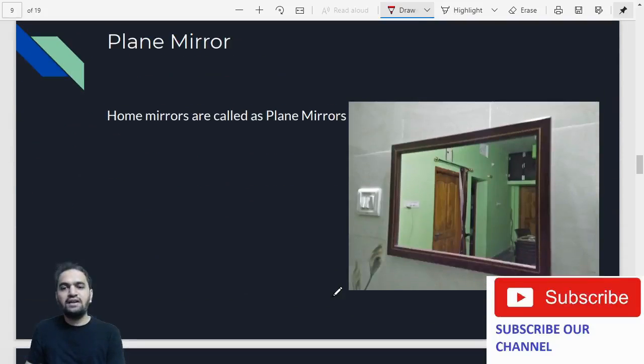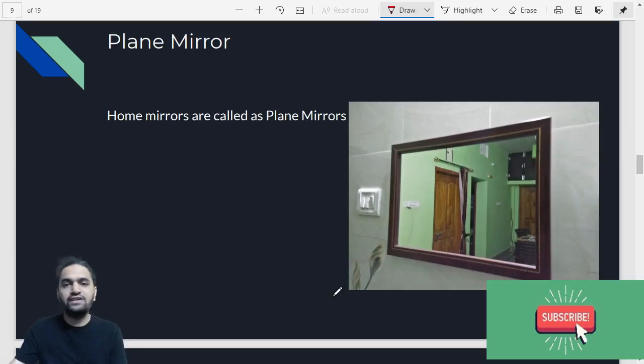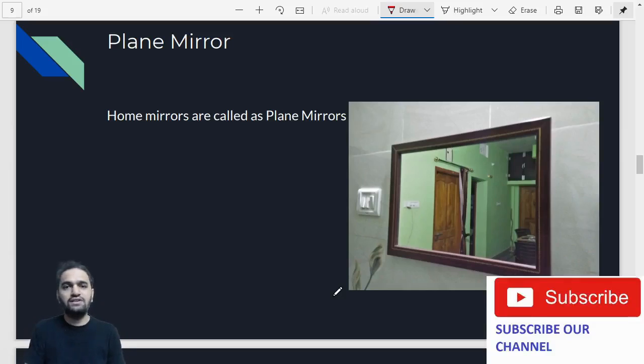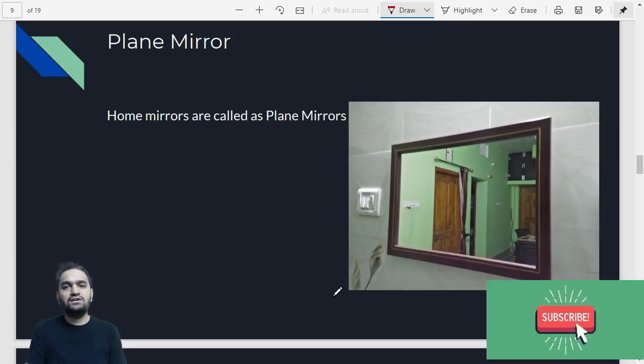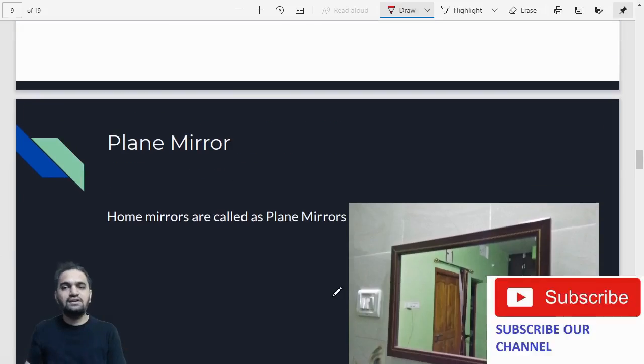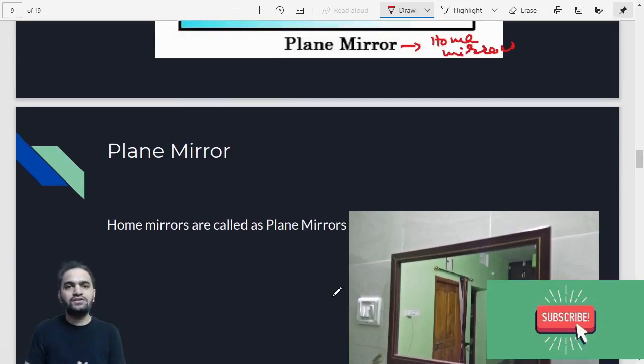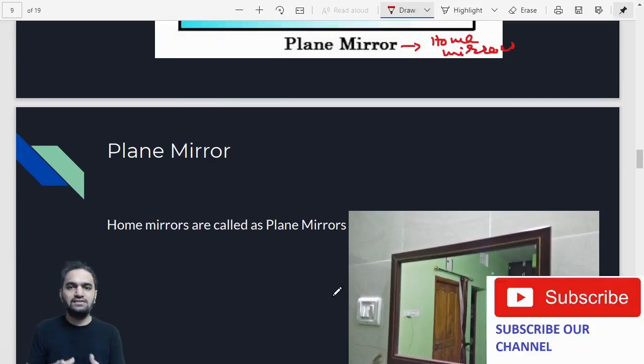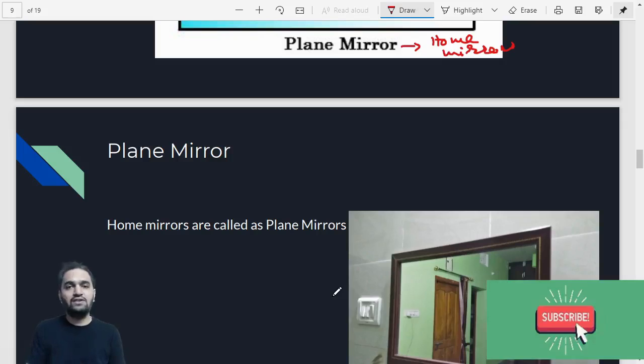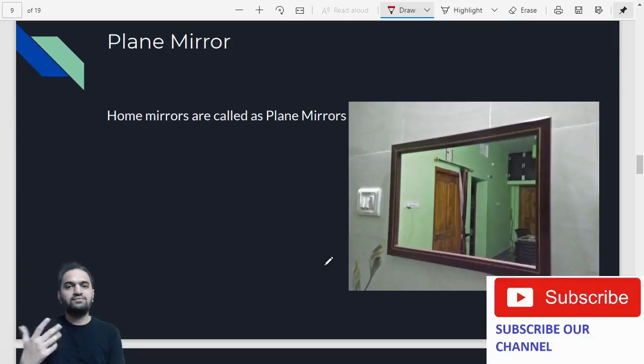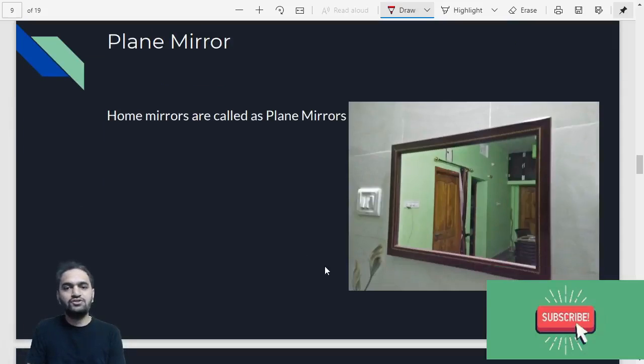Now after this, let us talk about plane mirrors. We have seen two laws now. That is reflection we have seen, that is bouncing back of the light in the same medium, and we have also seen what exactly the laws of reflection are. So there are two laws of reflection. One says that incident ray, normal and reflected ray lie in the same plane, and another law says that angle of incidence is equal to angle of reflection. Now let us talk about plane mirrors. What exactly are plane mirrors? Let us talk about this.